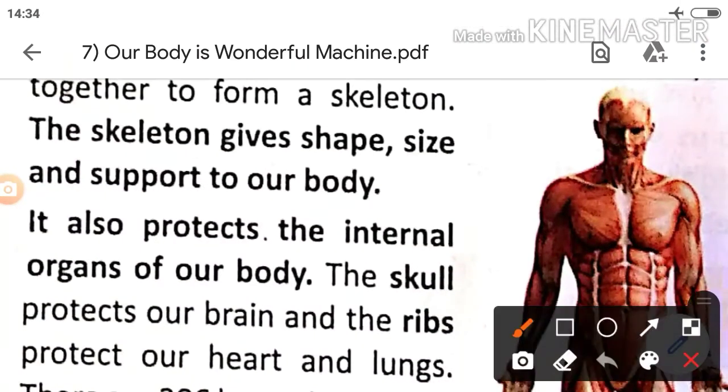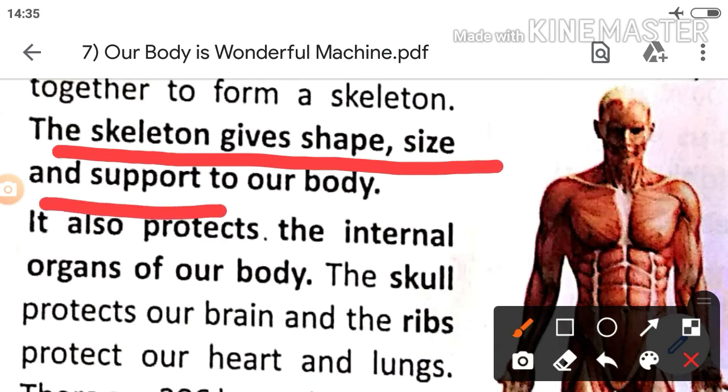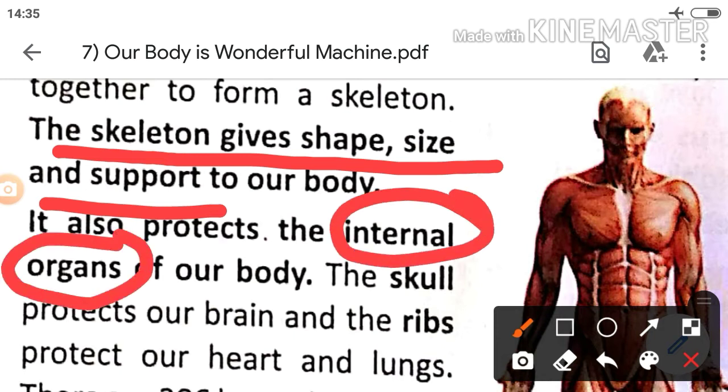This is most important. This is the function of the skeleton: shape, size and support to the body. It also protects the internal organs, which are very essential to our body.